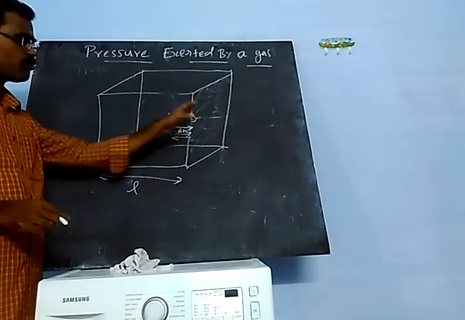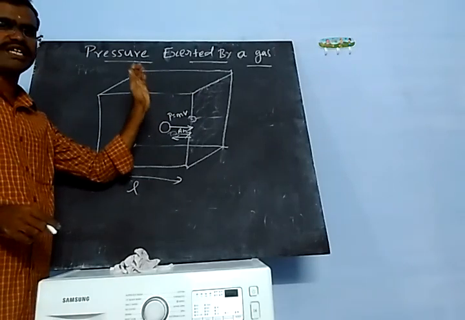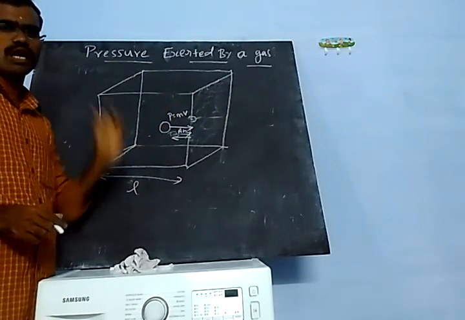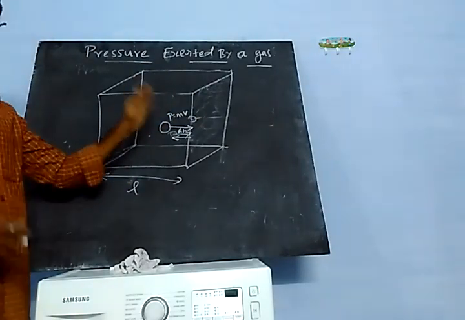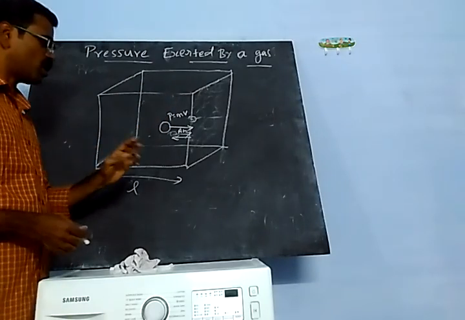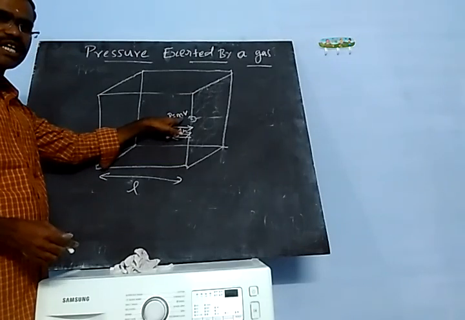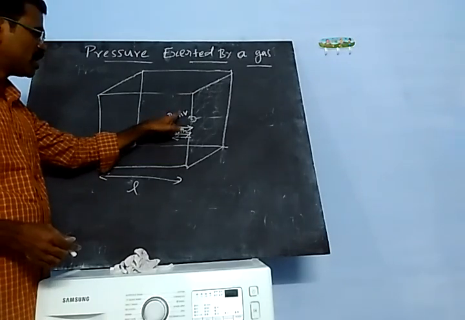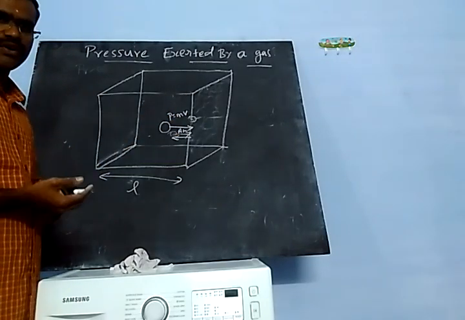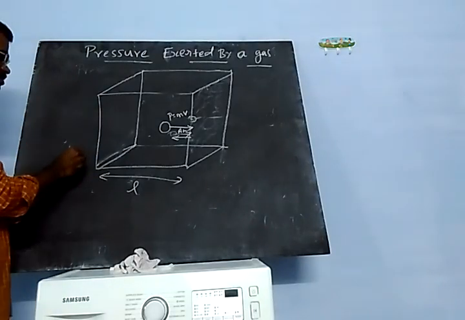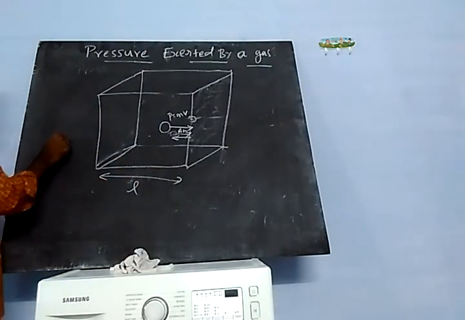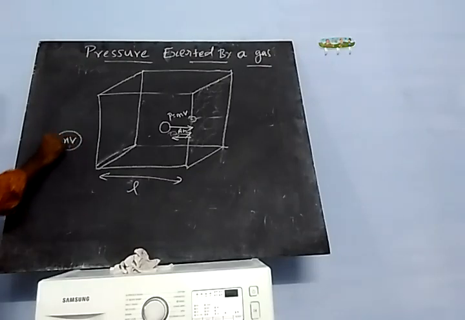So the momentum is continuously changing at that wall over a particular interval of time. If the momentum is continuously changing with time, that is called a force.